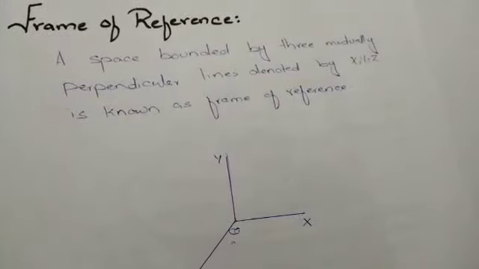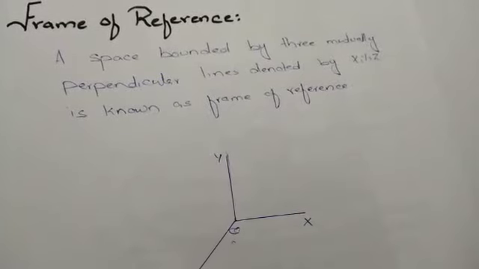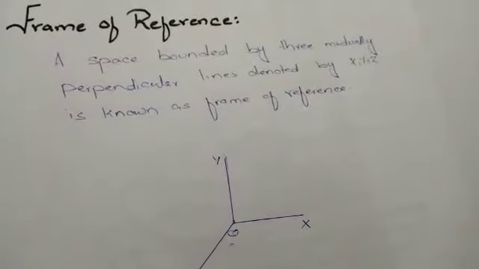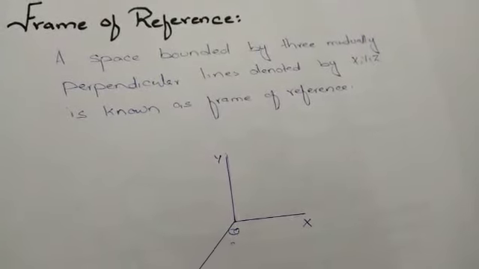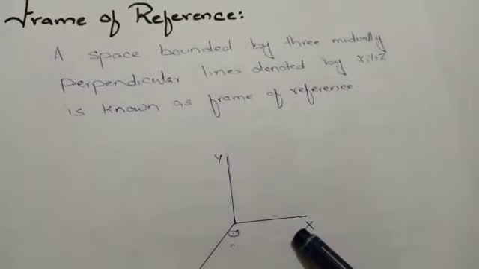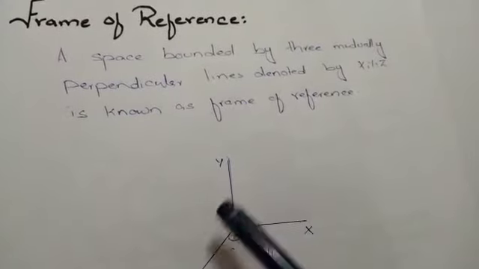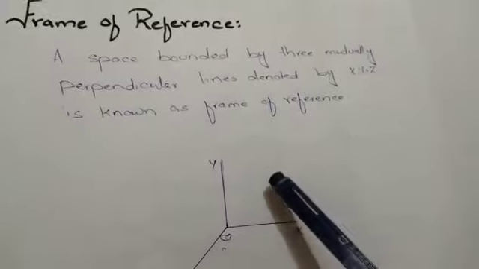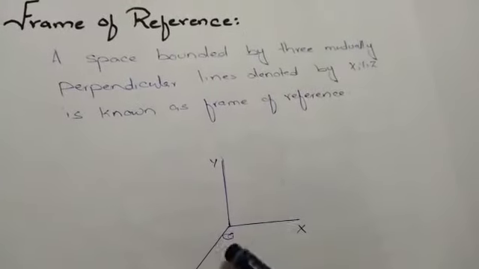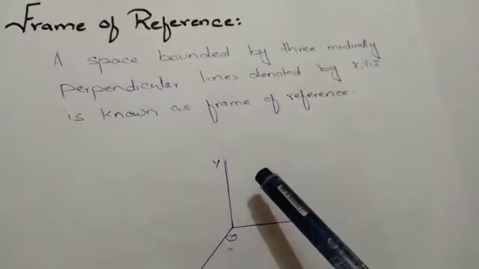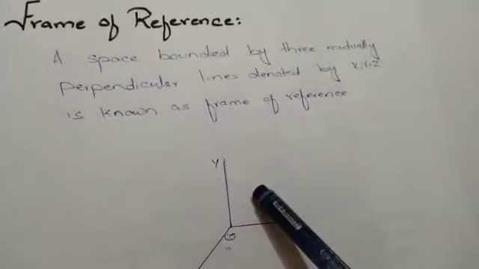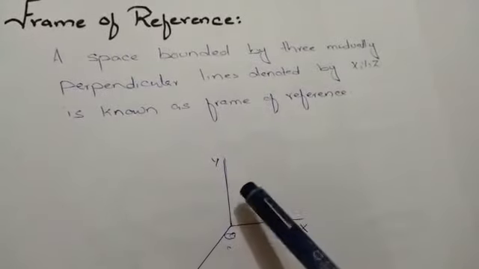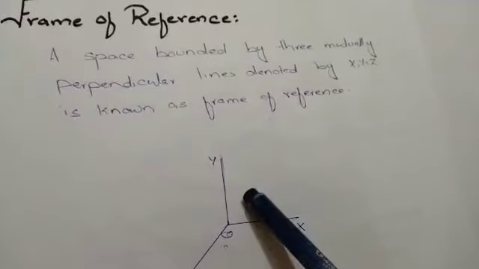Or simply you can say that a frame of reference is a space bounded by three mutually perpendicular lines, and these lines are denoted by x, y and z. The space in between these three mutually perpendicular lines you call the frame of reference, and these are just a coordinate axis.